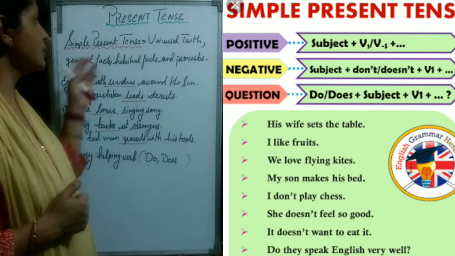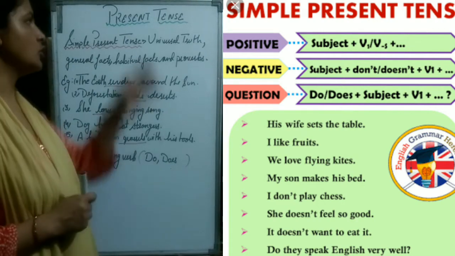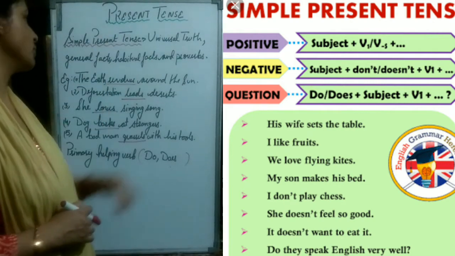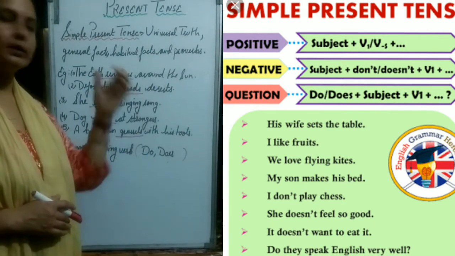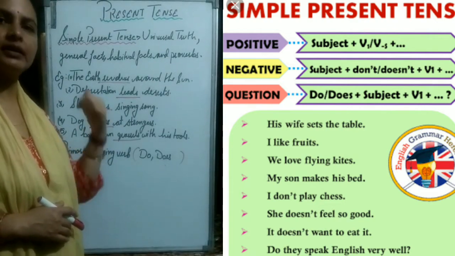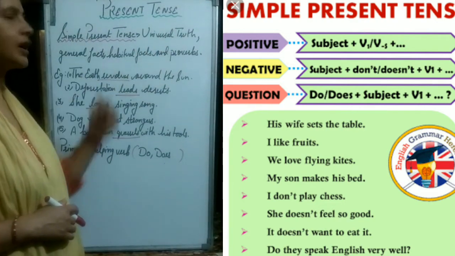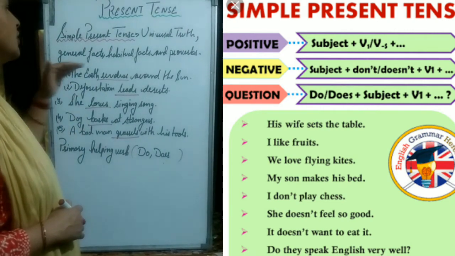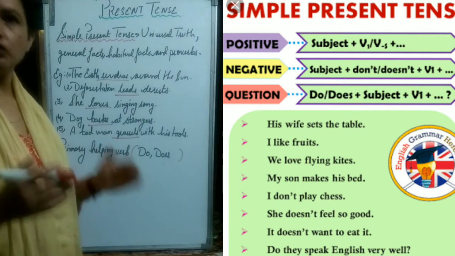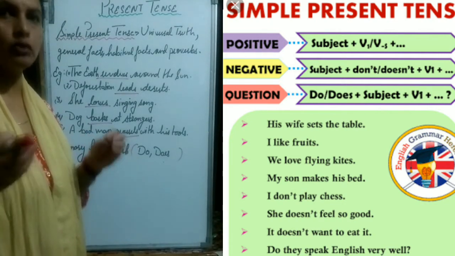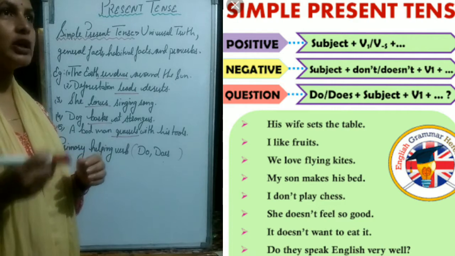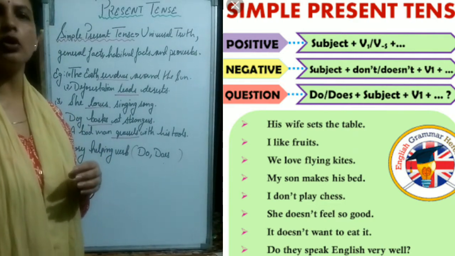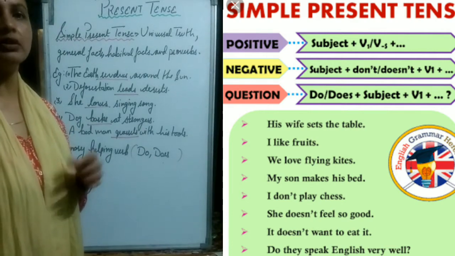Simple present tense expresses universal truth, general facts, habitual facts and proverbs. Now let us try to understand all these with the help of examples. First, the earth revolves around the sun. Children, this is a universal fact. We call a universal fact that which is universally accepted. Neither can it be challenged nor changed. That we call a universal fact.